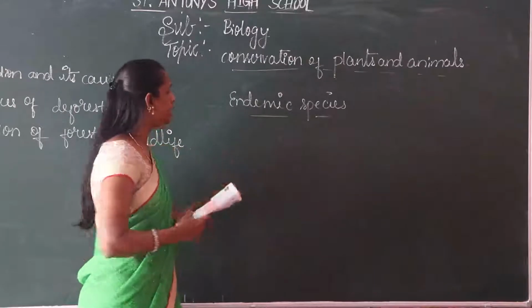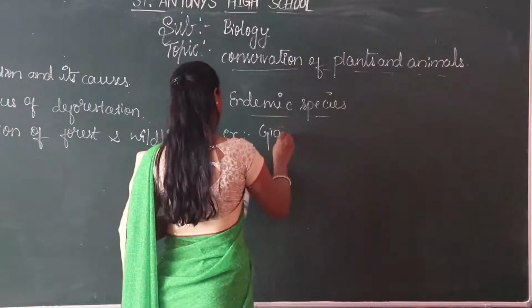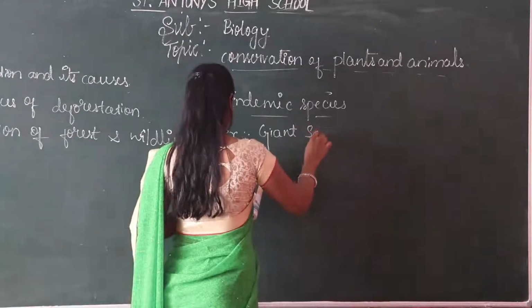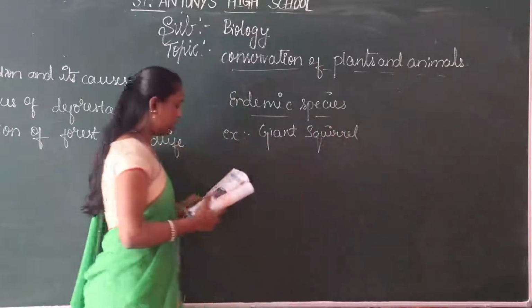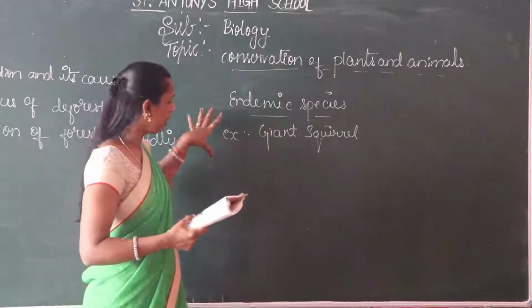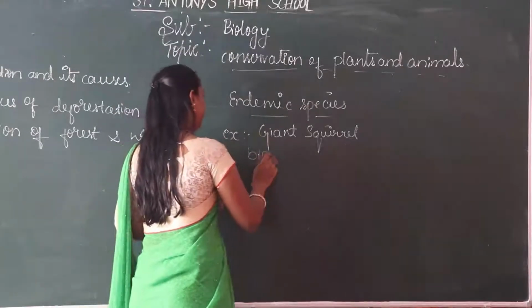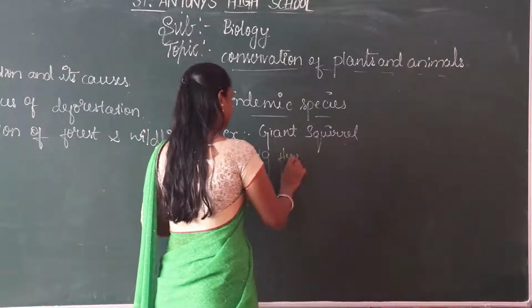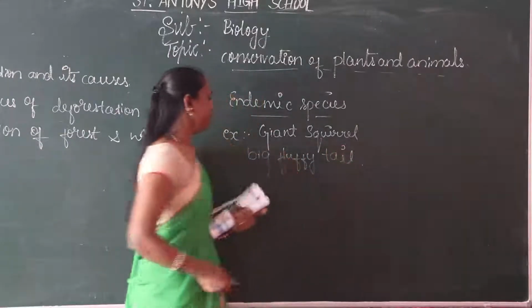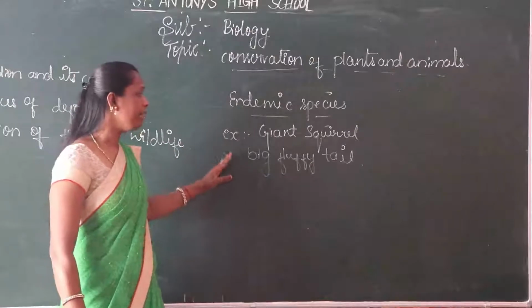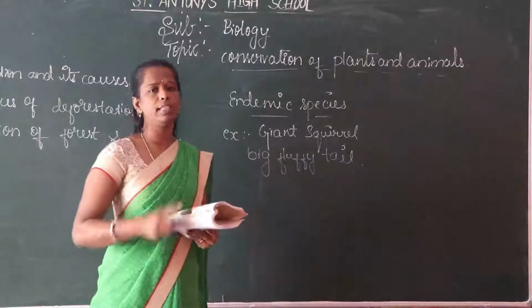For example, the giant squirrel. It is a big squirrel with a big fluffy tail. This type of squirrel having a big fluffy tail is a rare species.